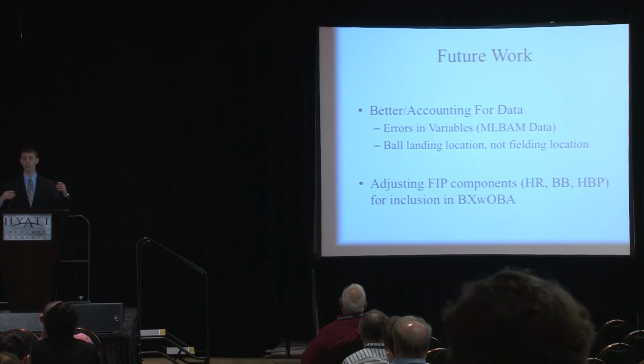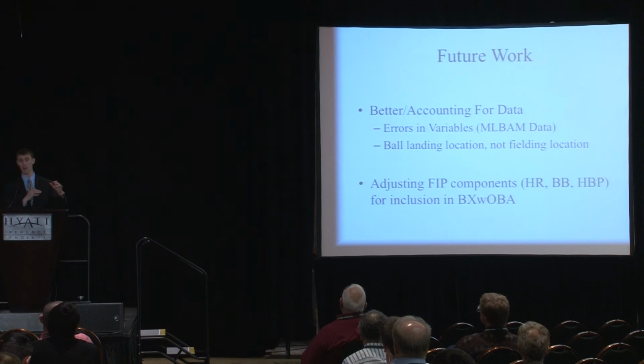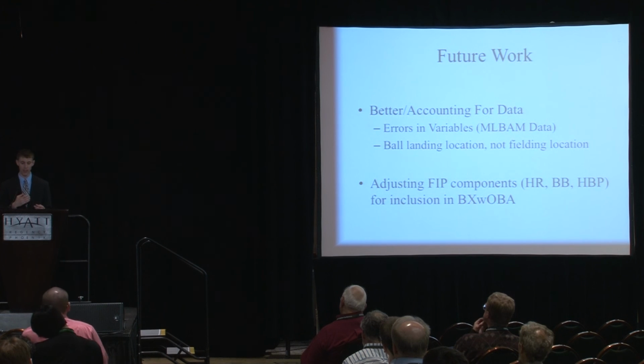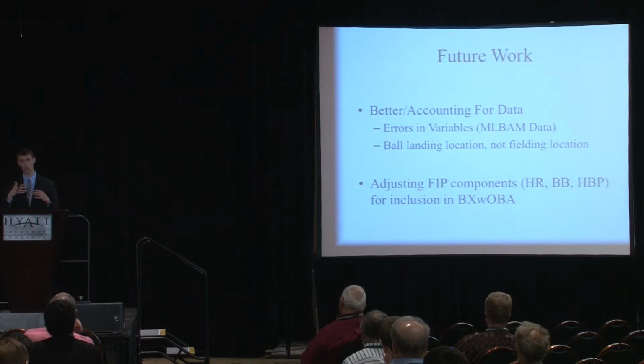So that really covers where I'd like to go in the future. Once again, I'd like to work with better true hit location data, not fielding location data. But if that data is not available, I would probably look into using what's called an errors-in-variables model, which says, okay, the fielder fielded the ball right here, but based on the other data that we see, based on the coefficients, based on all the parameters, it's more likely that the ball actually landed 20 feet in front and then bounced and then he caught it, as opposed to the ball actually landing in this location here. And then once again, I would also like to go into adjusting the FIP components, the walks, home runs, and all, for full inclusion into a more rounded BXwOBA stat that includes everything.